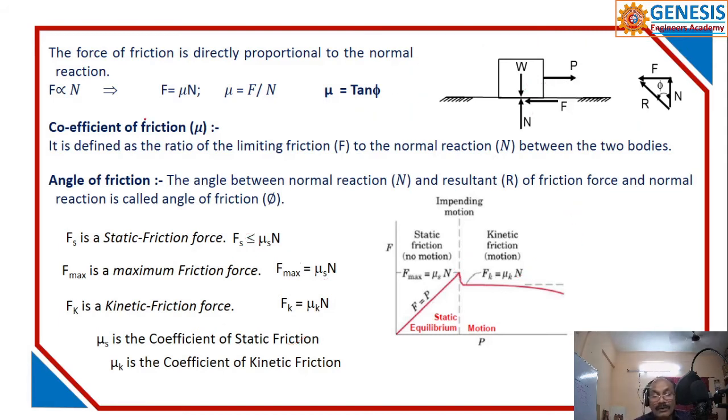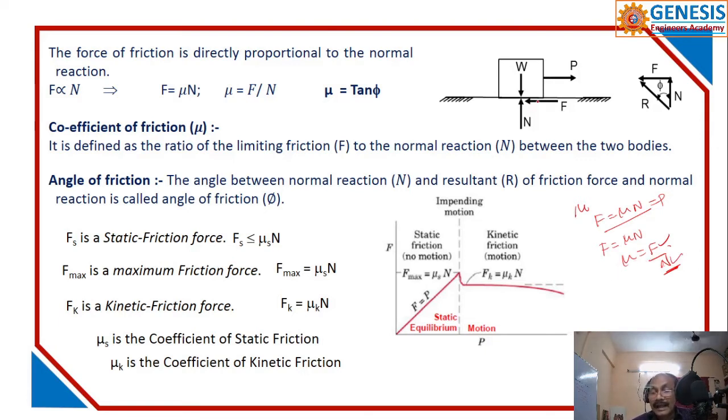What is that? How is mu defined? F is equal to mu N. That is the limiting condition, where it is equal to P. So F is equal to mu N, then mu is equal to F by N. From now onwards, F should be read as limiting frictional force, and N is the normal reaction. That's over. Got my point?